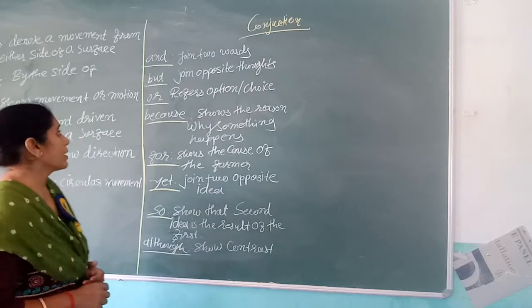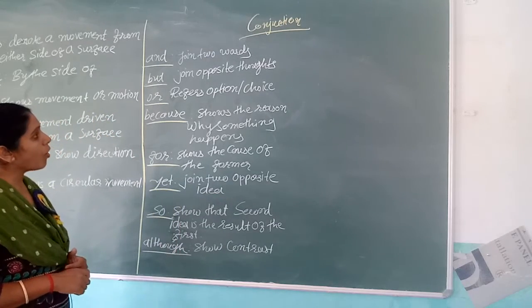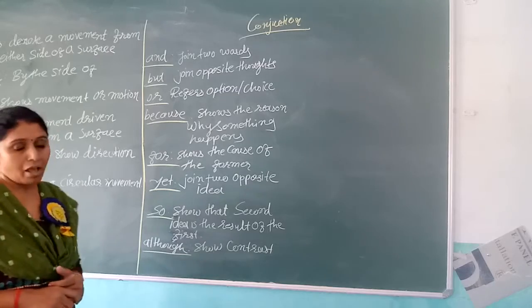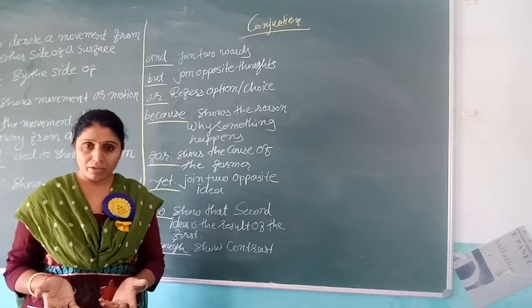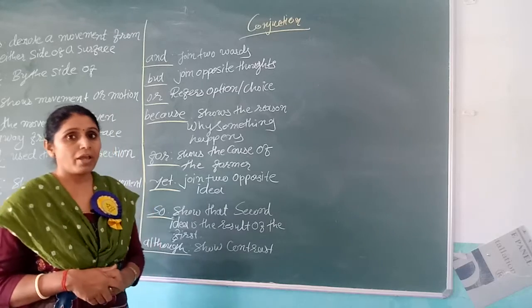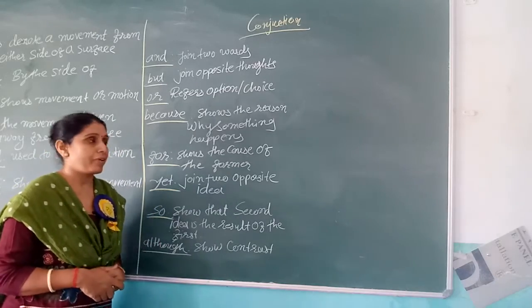"Or" refers to an option or choice, your choice. Just like "Have a tea or coffee?" That is your choice.